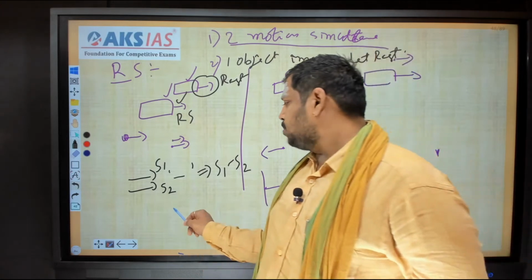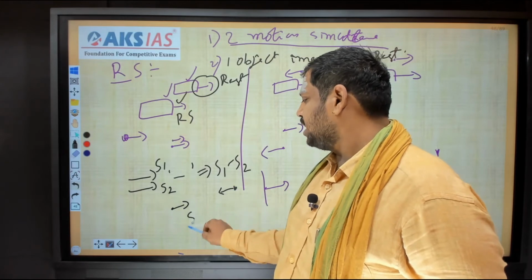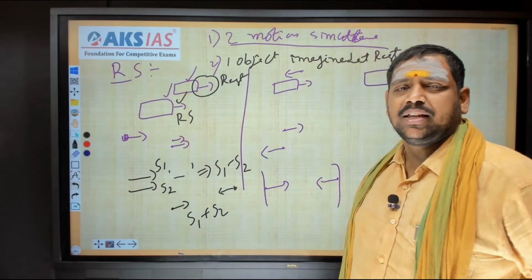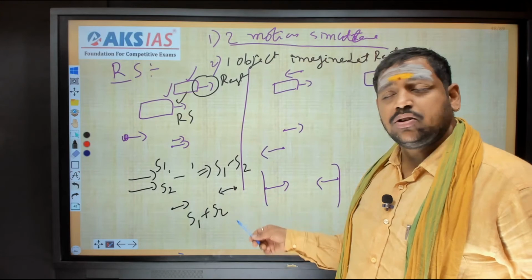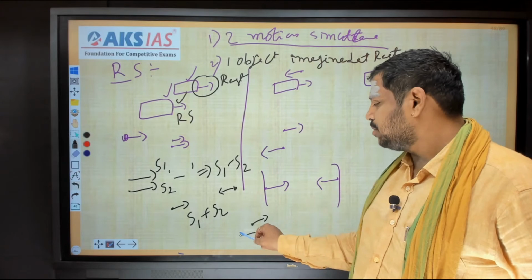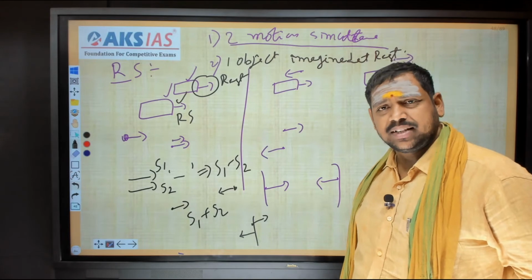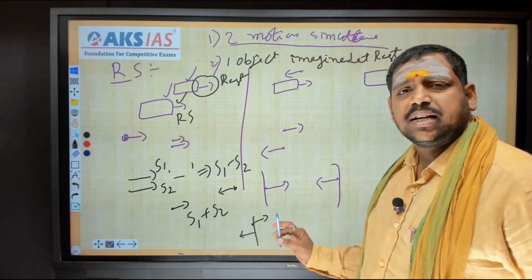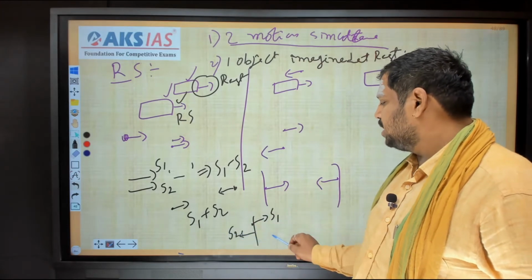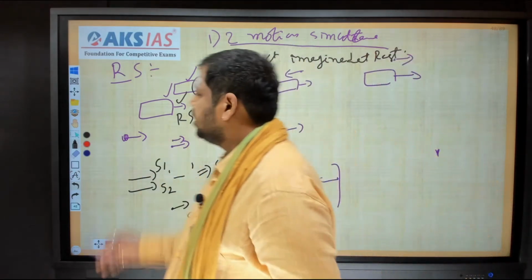Suppose two objects are moving in opposite directions. Relative speed is nothing but S1 plus S2. That is the condition, but there is no rule that they should start at the same point. They can start at different points; there is no such condition. Suppose a person is moving in this direction and another in this direction, both from the same point, and both start moving simultaneously in opposite directions. The relative speed is the sum of their speeds: if one speed is S1 and the other S2, then the relative speed is S1 plus S2. Hope you understand what I am saying. This is known as the relative speed concept.